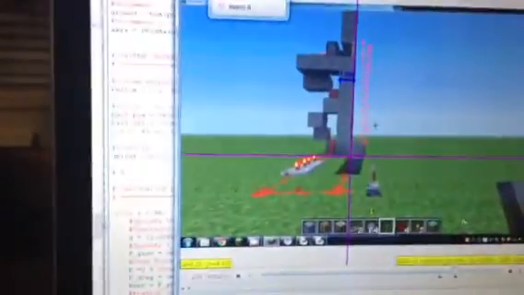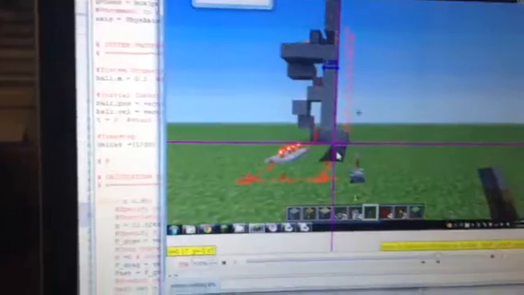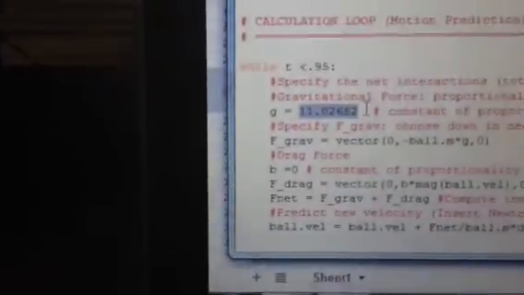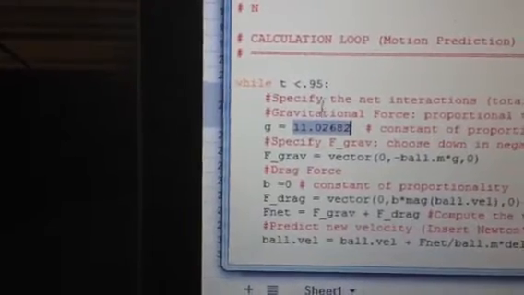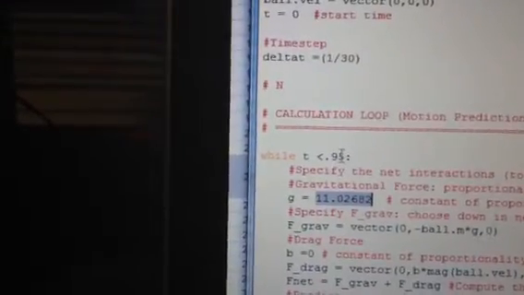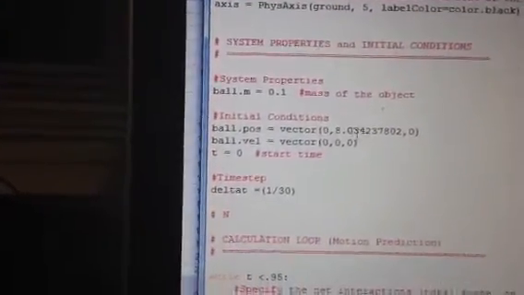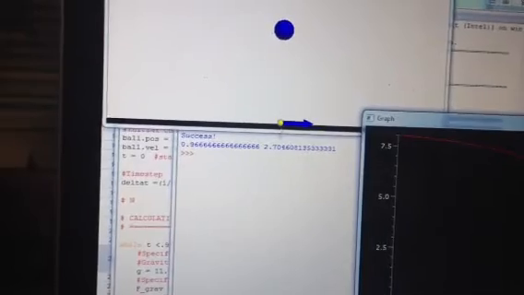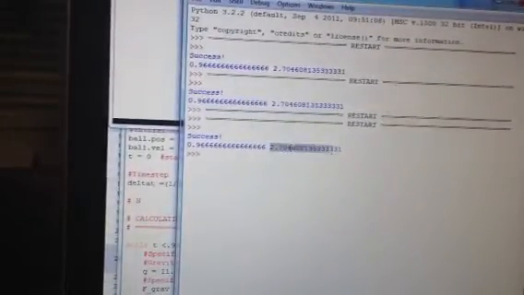So then I went into VPython, and I changed my gravitational constant, changed the time I needed to run it for, and changed my initial position. And I ran it, and the ball is falling, it doesn't look like it is, but the final position was 2.7 meters off the ground, which is 1.7 meters higher than it should have been.